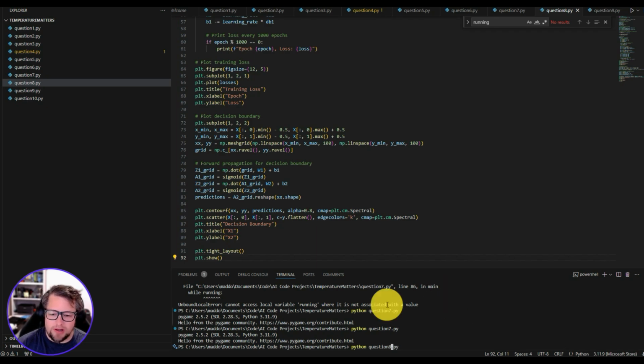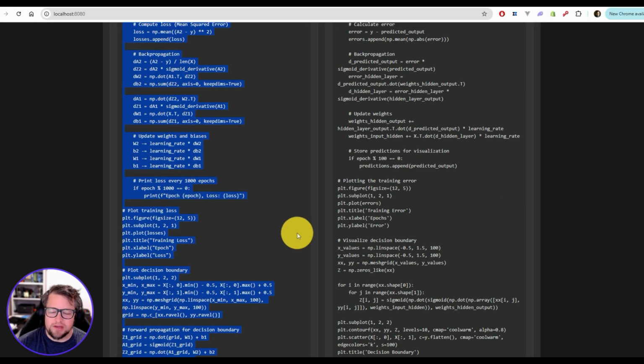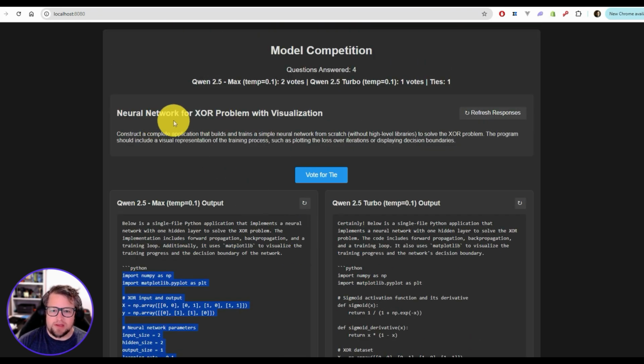But this particular problem, before I actually go run it, is the neural network XOR problem with visualization. Basically, I need to create an application that builds and trains a simple neural network. You should actually see the epochs running down in the log, if it logs it, with high-level libraries to solve the XOR problem. This is the simplest thing to actually train a neural network on.